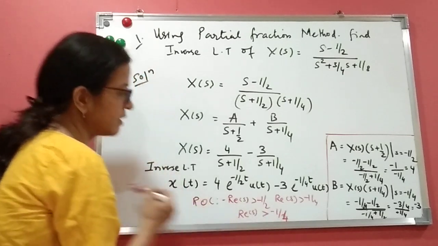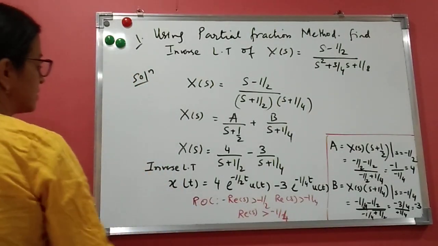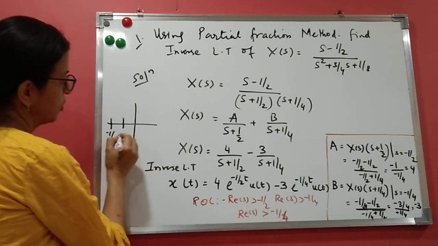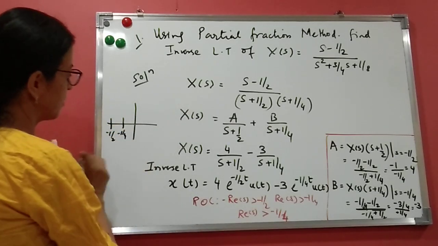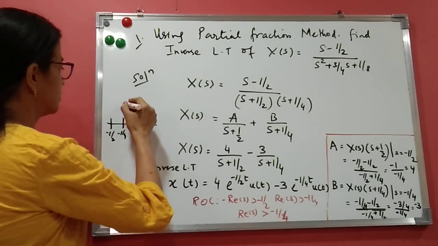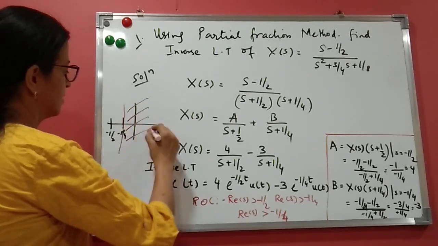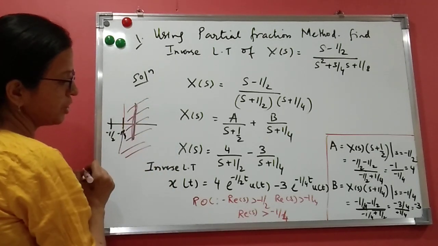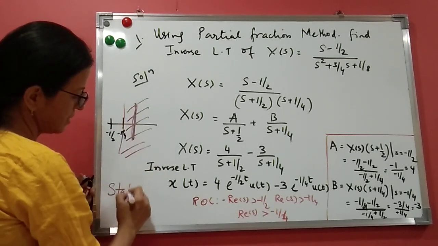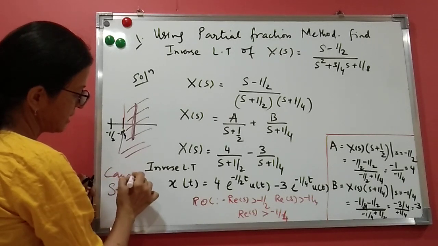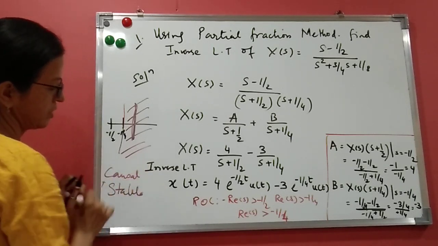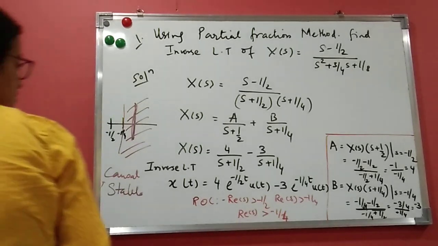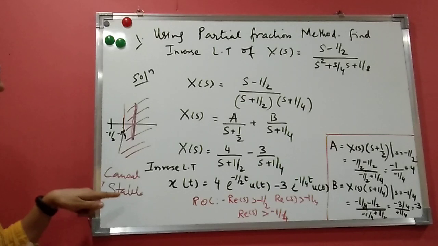Also, let us plot this in the s-plane. This is −1/4, this is −1/2. If I combine them, it is −1/4. You can see this is the ROC, and it includes real s equals 0. So we can say the system is causal as well as stable, both, because it includes real s equals 0. This question was not asked, but I have just explained how it is causal and stable.